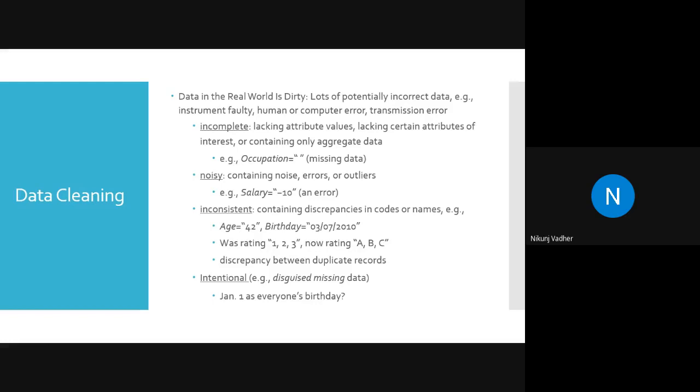Or your relationship with the guardian cannot be empty. It can be father, mother, son or daughter, anything, but it cannot be empty. That is the example of incomplete data.